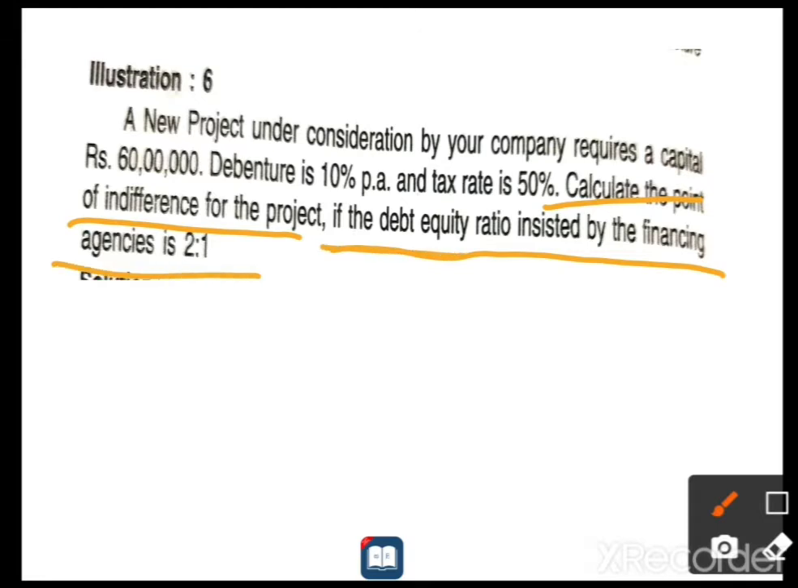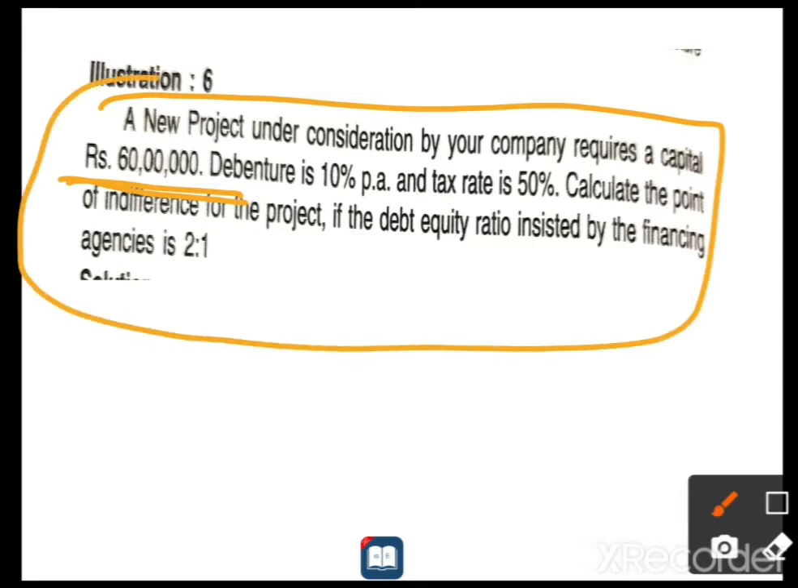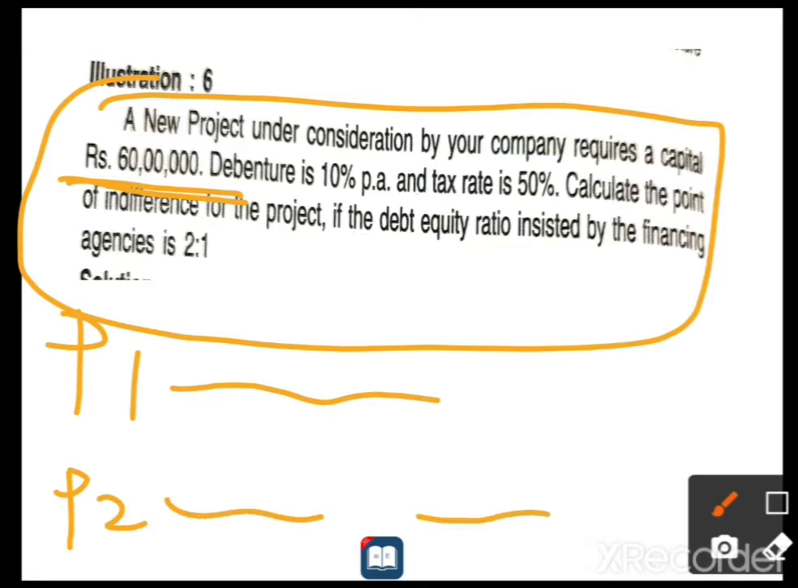This is very important, because the company is making a plan and requires 60 lakh rupees capital. Based on this given information, you first prepare plan 1 and plan 2, because in plan 1 you see how much is equity shares, and in plan 2 how much is equity shares and debentures. That is very important. So what is the information relating to plan 1 and what is the information relating to plan 2, you first have to identify.